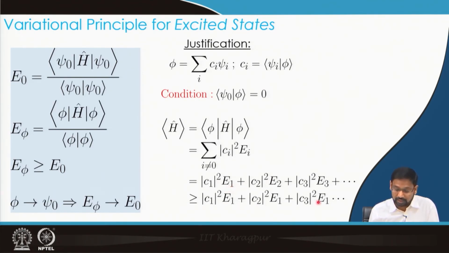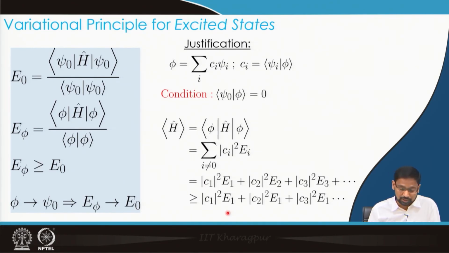Now, just like the previous case, if you evaluate this inequality, you would see that the inequality will turn out to be equal only under one condition, and that condition is when C1 square is 1 and C2, C3, C4 and all other values become 0. Only then the expectation value of this trial function will become equal to E1, that is the first excited state energy. All other possible values of C1, C2, C3s will give us an upper bound of energy for the first excited state of this system.